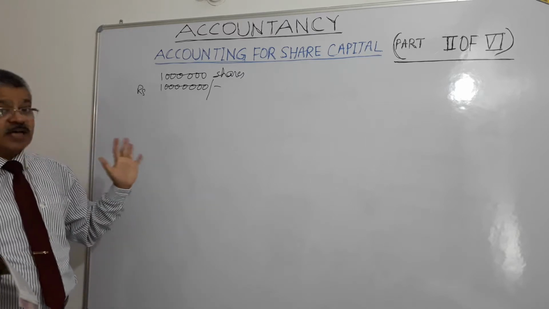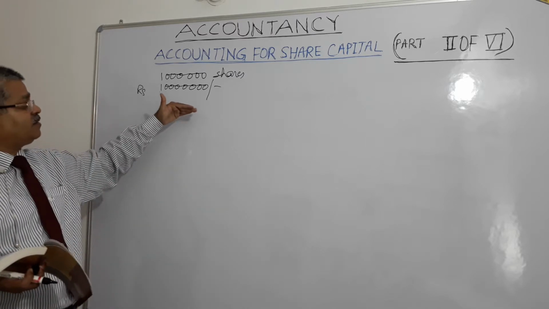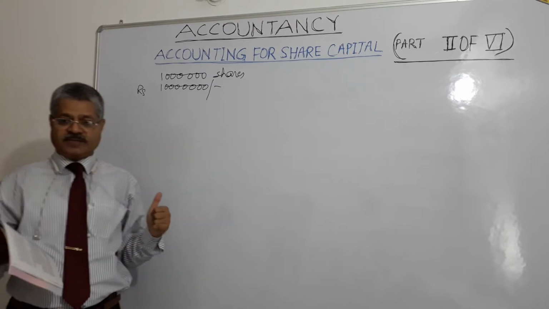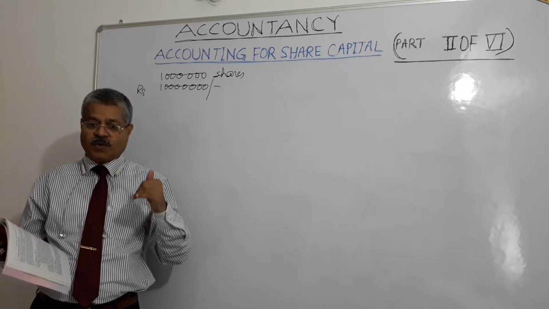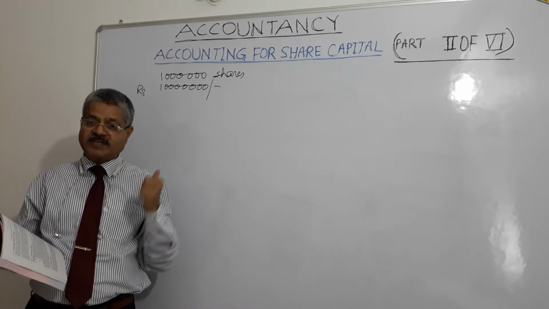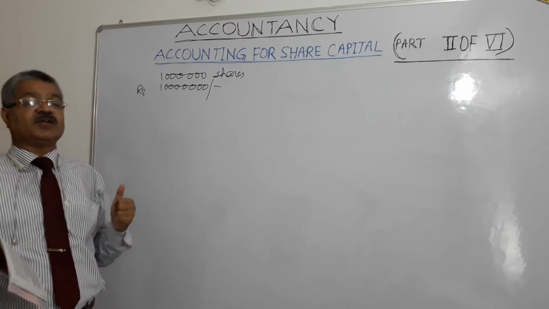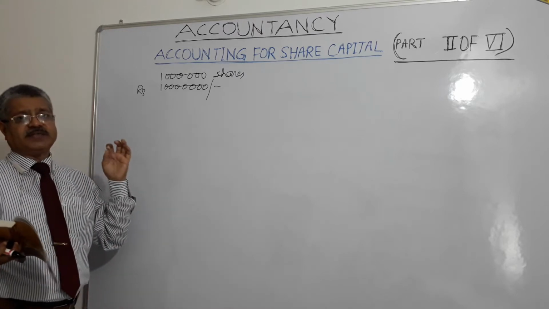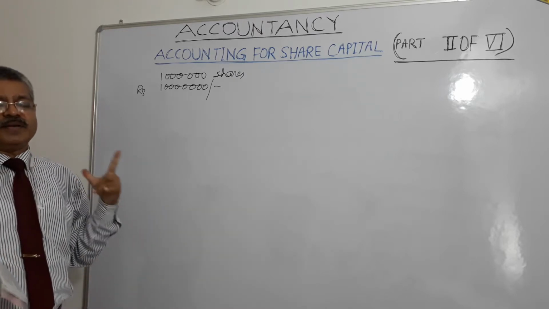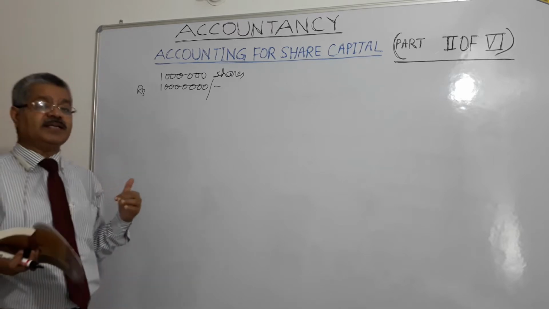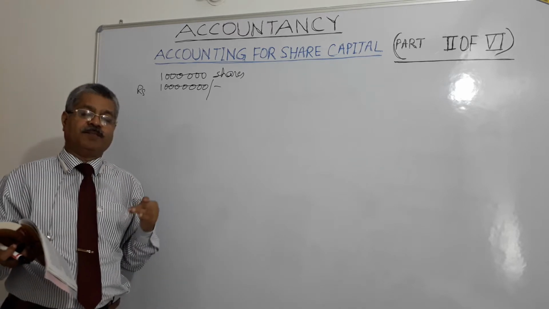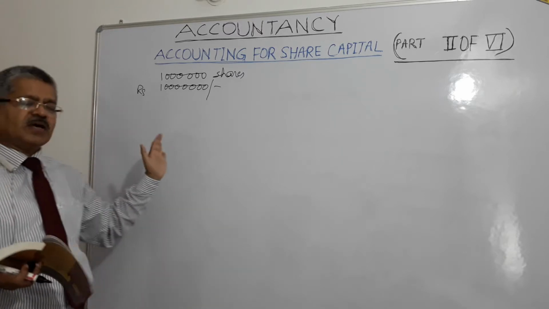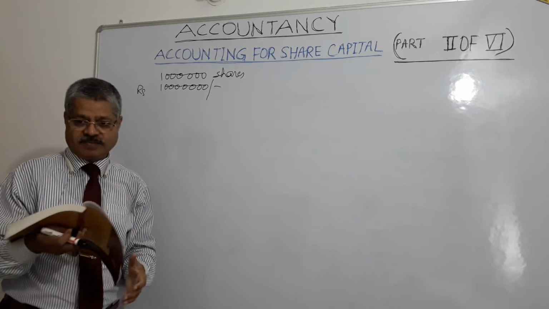Authorized capital or nominal capital or registered capital and number of shares are mentioned in the memorandum of association of a particular company. Whereas class of shares, what are the class of shares? Preference shares, ordinary or equity shares. Class of shares, their respective rights and obligations, they are mentioned in the articles of association of the company, right? As per the Companies Act 2013, a company can issue two types of shares: preference shares and equity or ordinary shares. Equity shares are also referred to as ordinary shares, right?